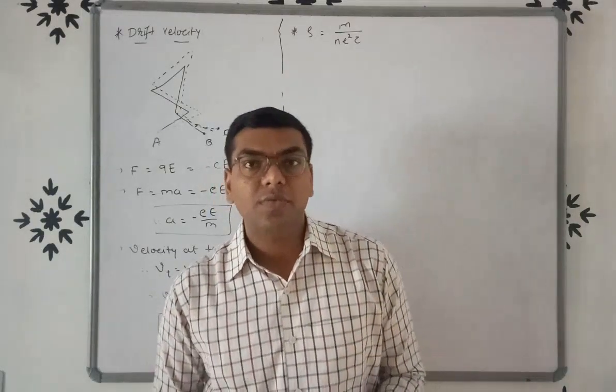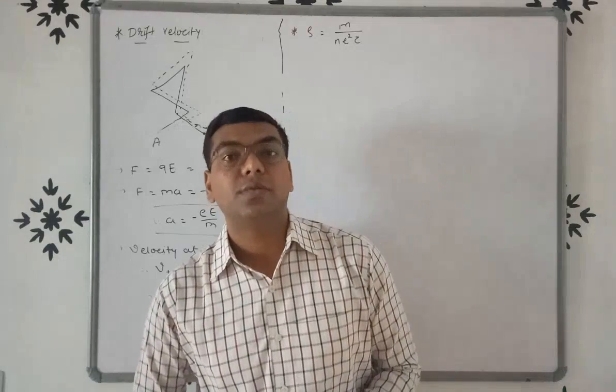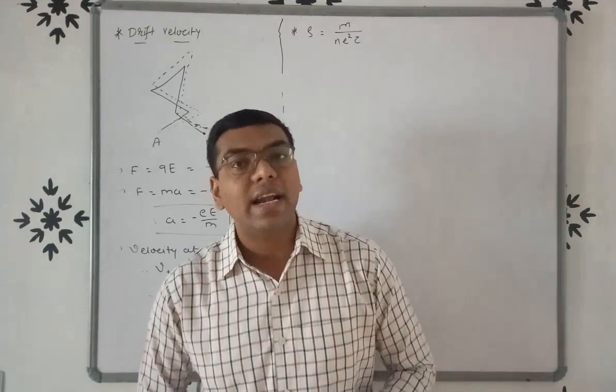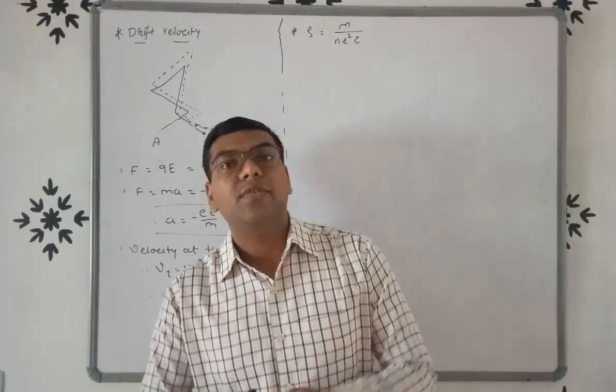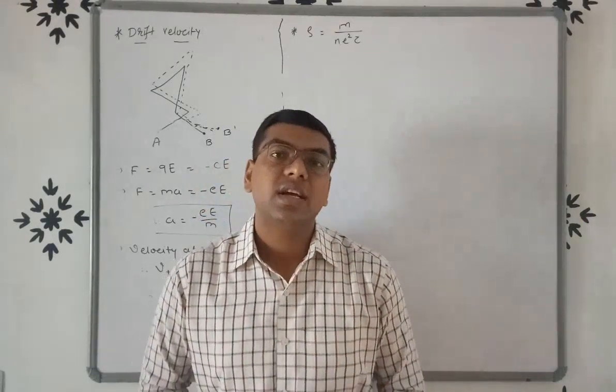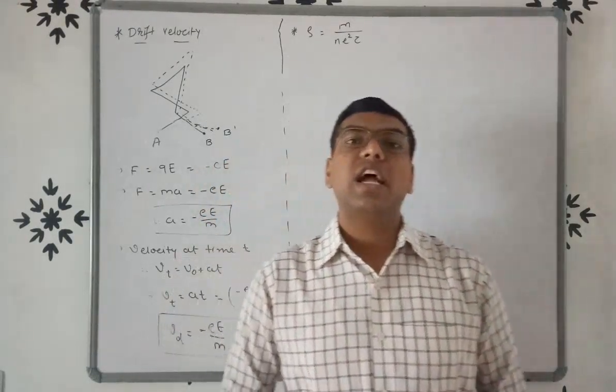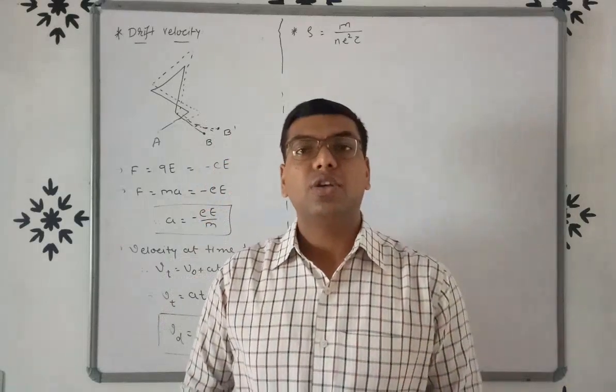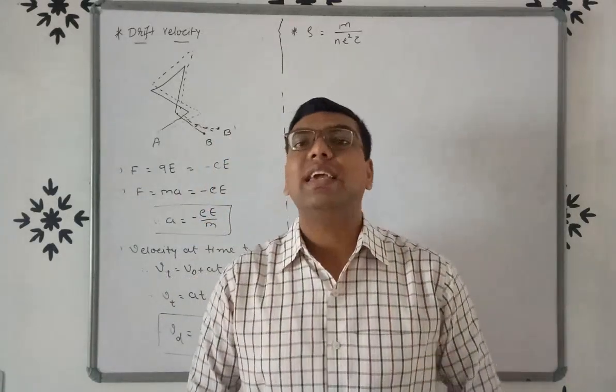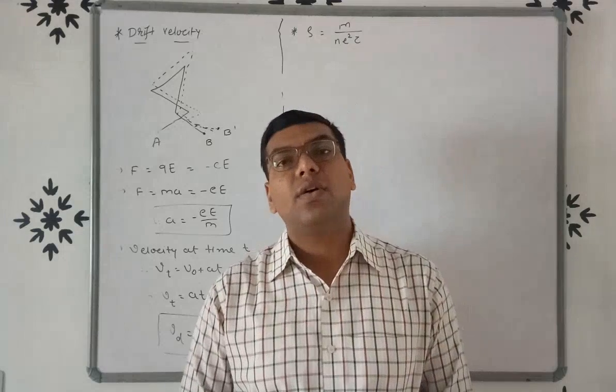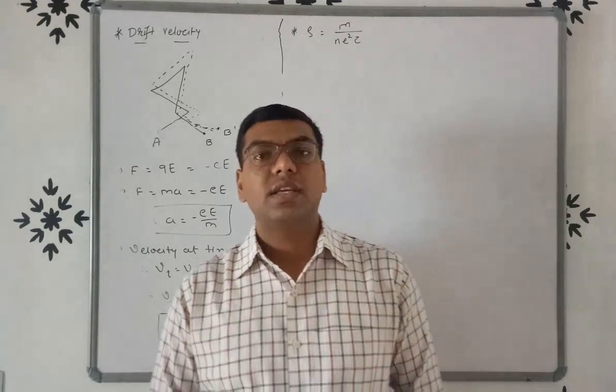We get current from the equation of charge, Q is equal to It. To find out current we have to find out charge, and we know the equation Q is equal to Ne, where N is the number of electrons.